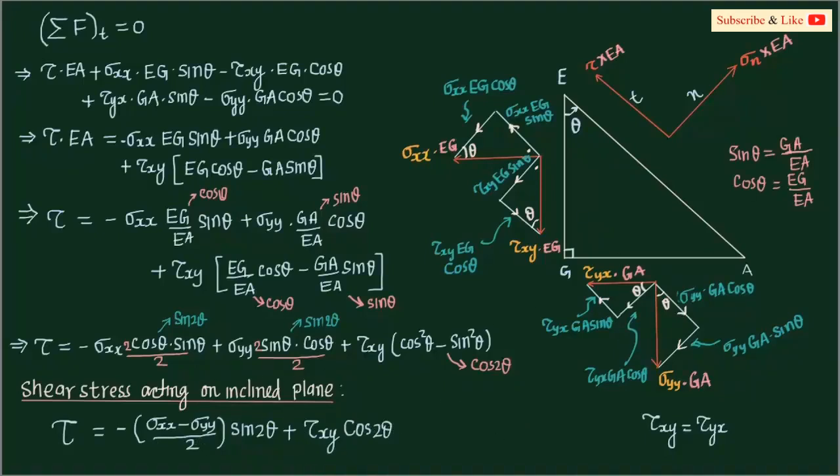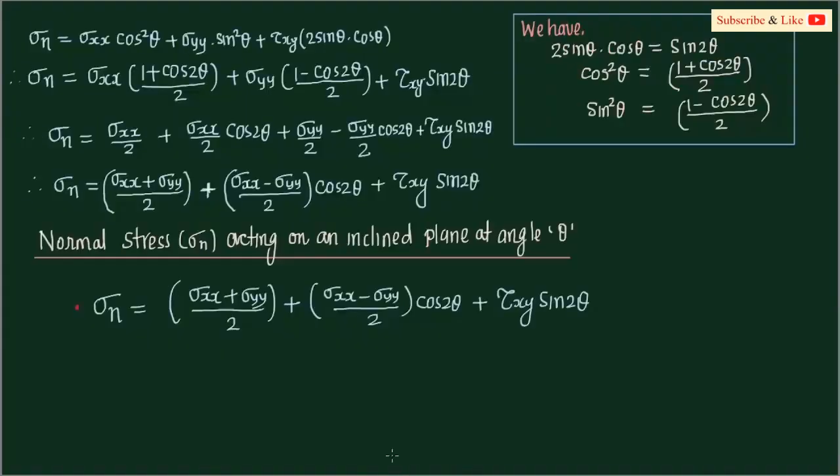So this is the expression for shear stress acting on an inclined plane, and this is the expression for normal stress acting on an inclined plane, right? So we are able to find out the normal stress and shear stress acting on an inclined plane.